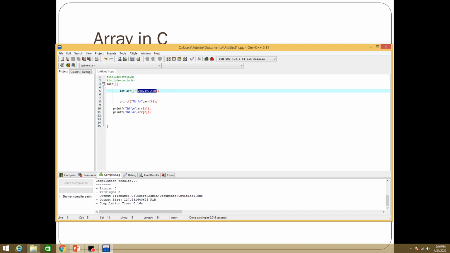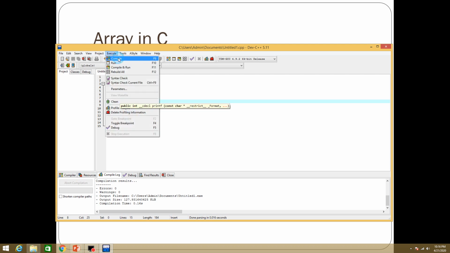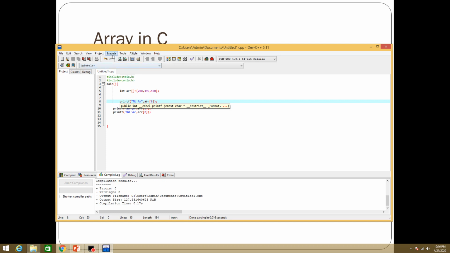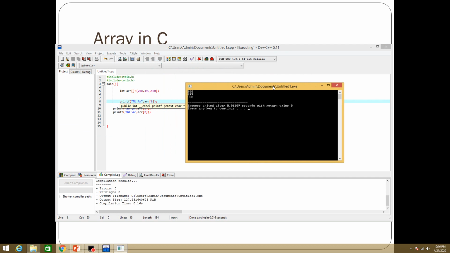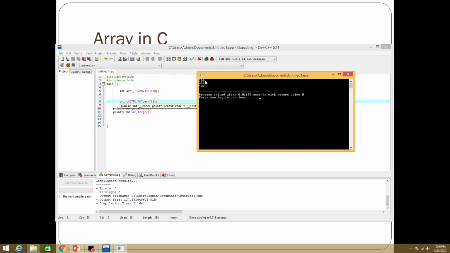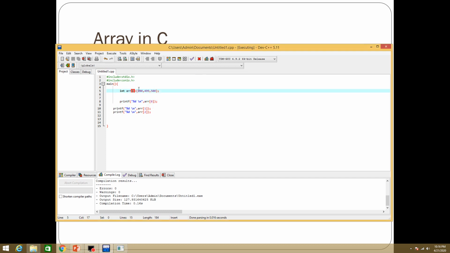There are 3 values, so the array size will be 3. So I am leaving the size and let's see what the compiler does. Compile it and then run it. As you can see, 3 values are printed. So the array has been initialized with size 3.